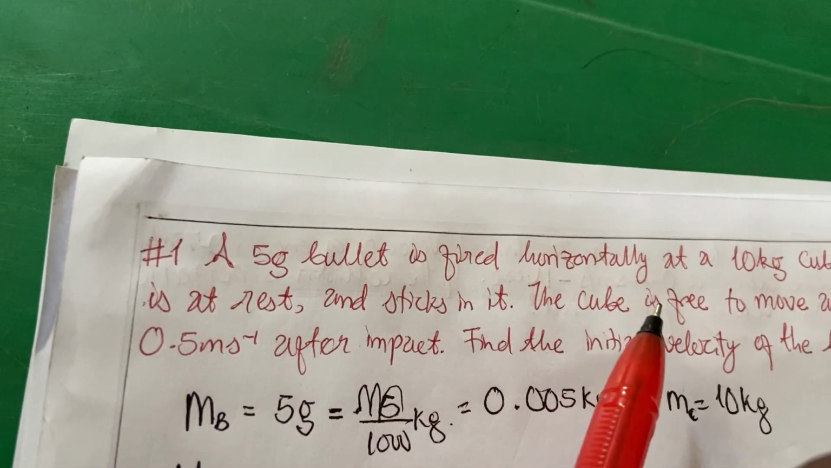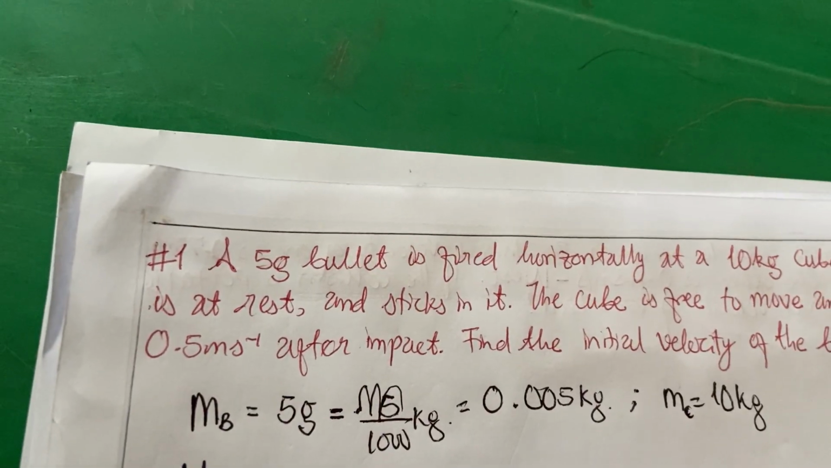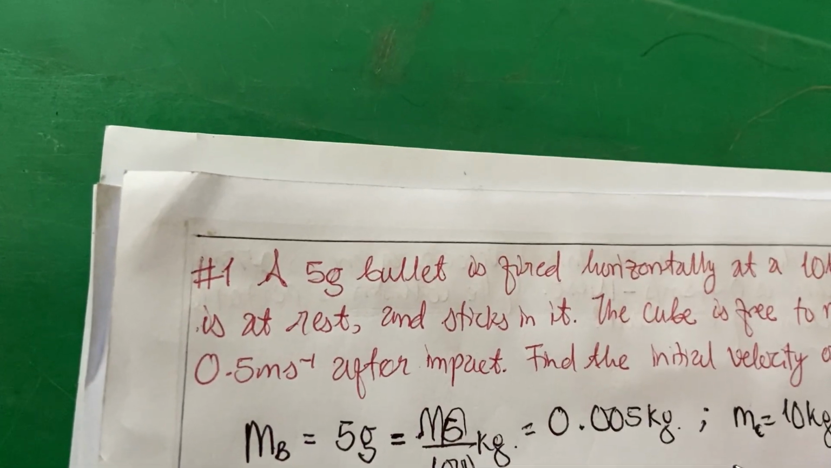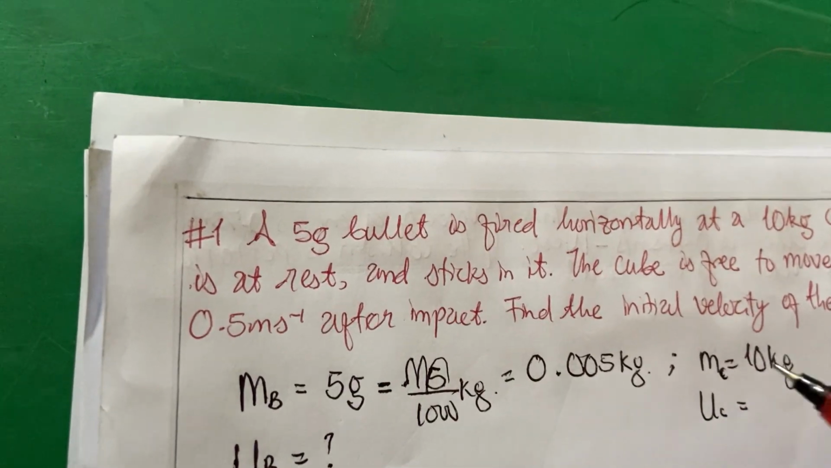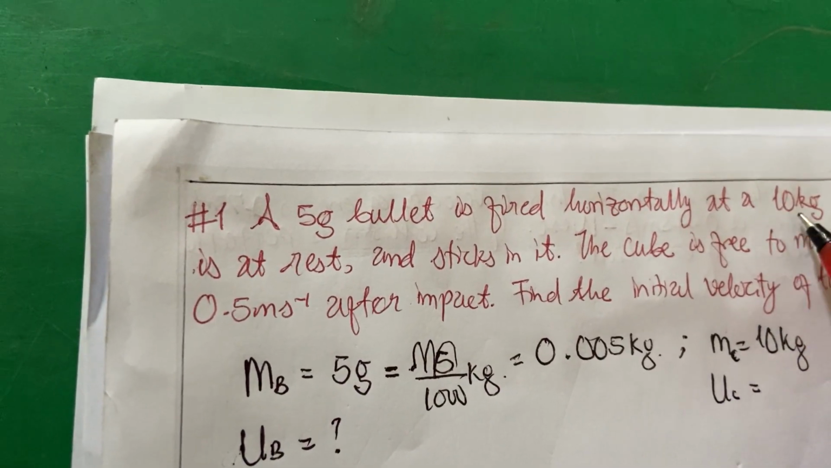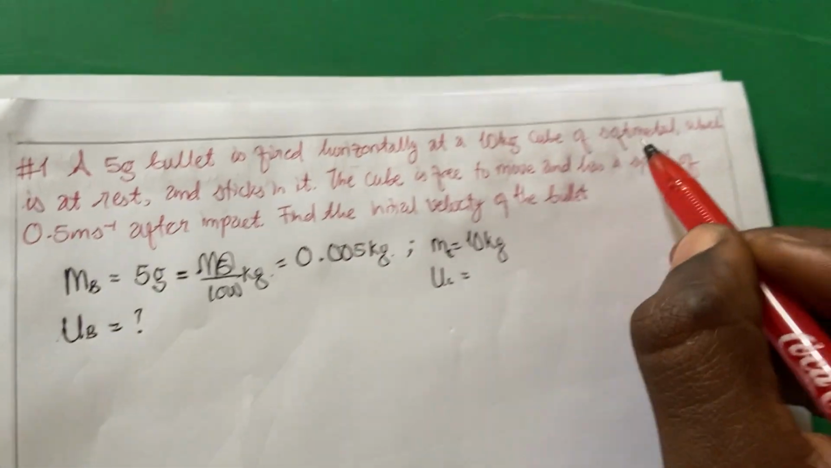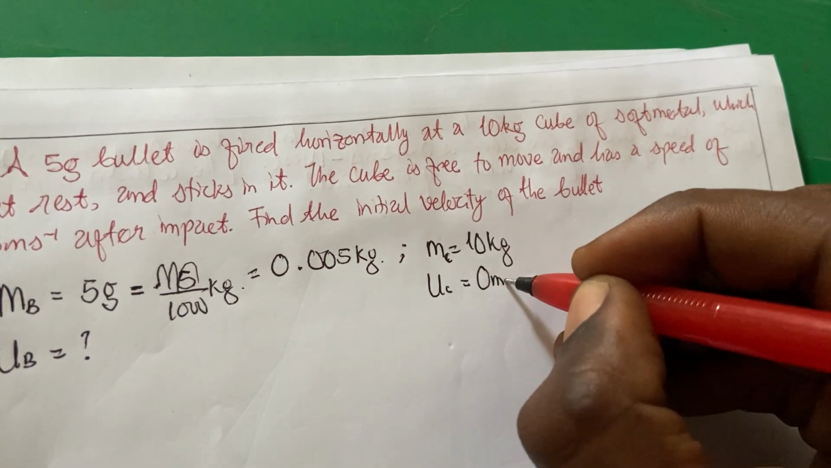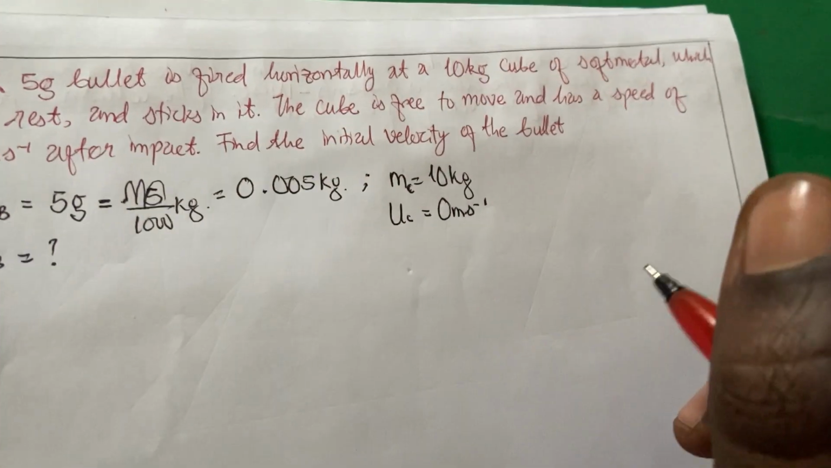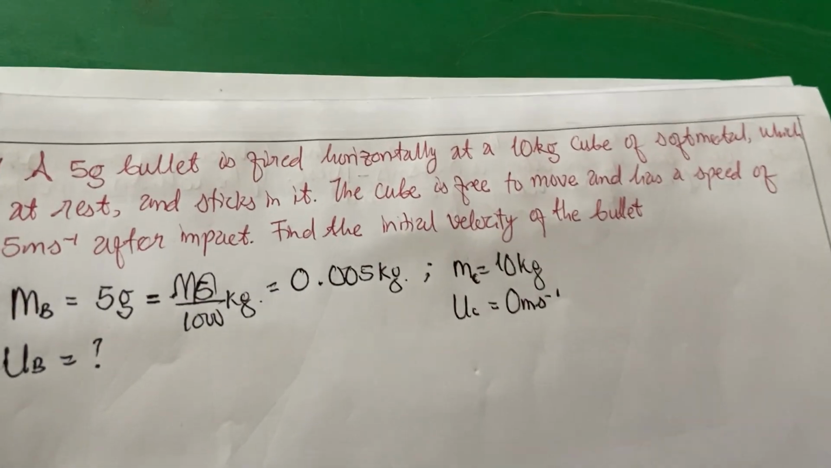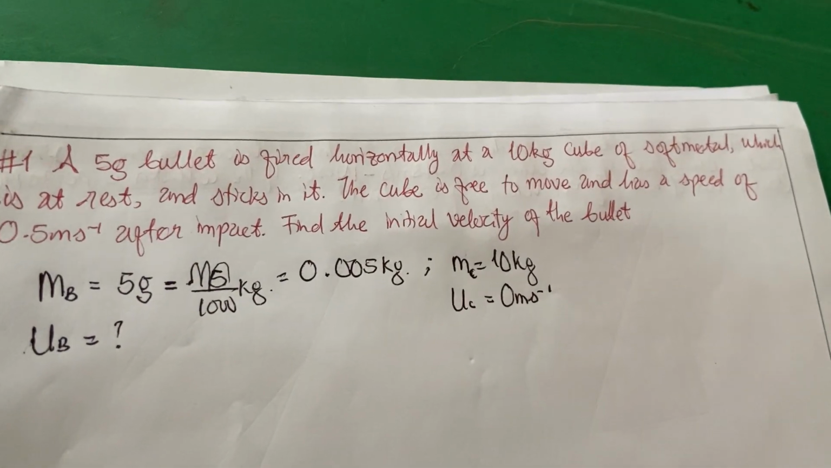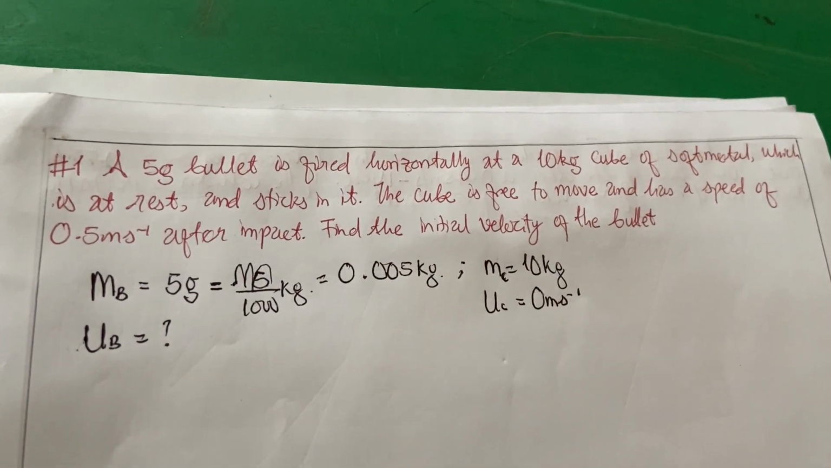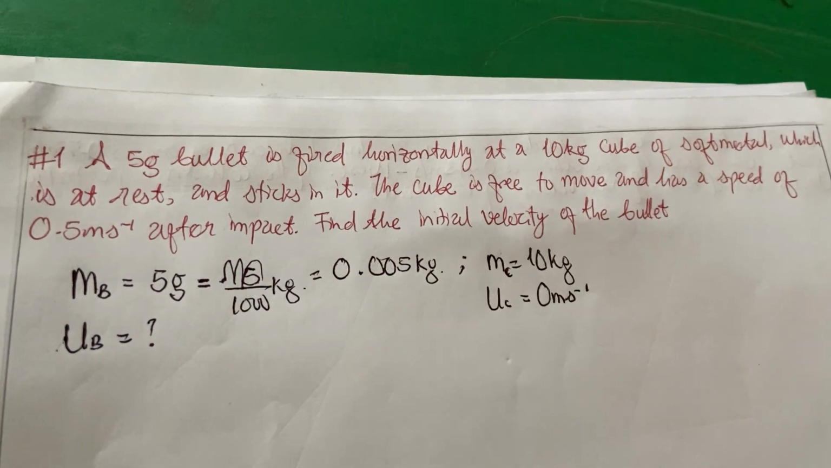The 5 gram bullet is fired horizontally. I think that's what we're looking for. Yeah, we're looking for this. Okay, so what is UC? The question says the 10 kilogram cube is at rest, so it means that UC is equal to 0 meter per second. There's also very important information: the cube is free to move and has a speed of 0.5 meter per second after the two stick together.